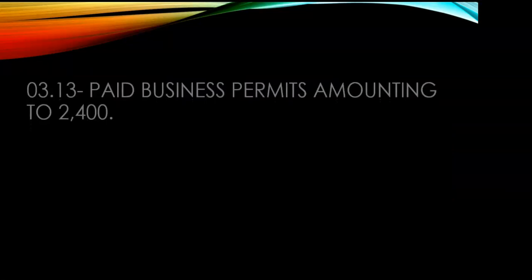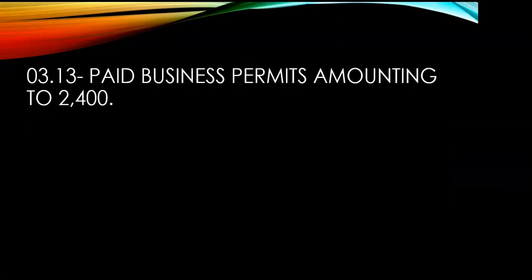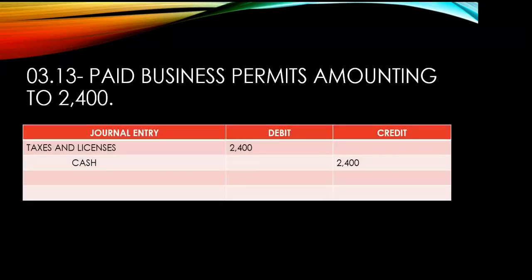Next is paid business permits amounting to 2,400. What is the entry? Taxes and licenses, debit 2,400, credit cash 2,400. Again, what is the clue word? Paid and permits. Okay, yung permits, yun yung magiging basihan mo for the accounting title ng iyong expense. Again, another tip, yung ating expenses is always debit. Kaya na lang siyang magiging credit pag merong adjustment. Okay, kapag meron kang nabasang paid, automatic credit cash na agad yan, whether you like it or not.